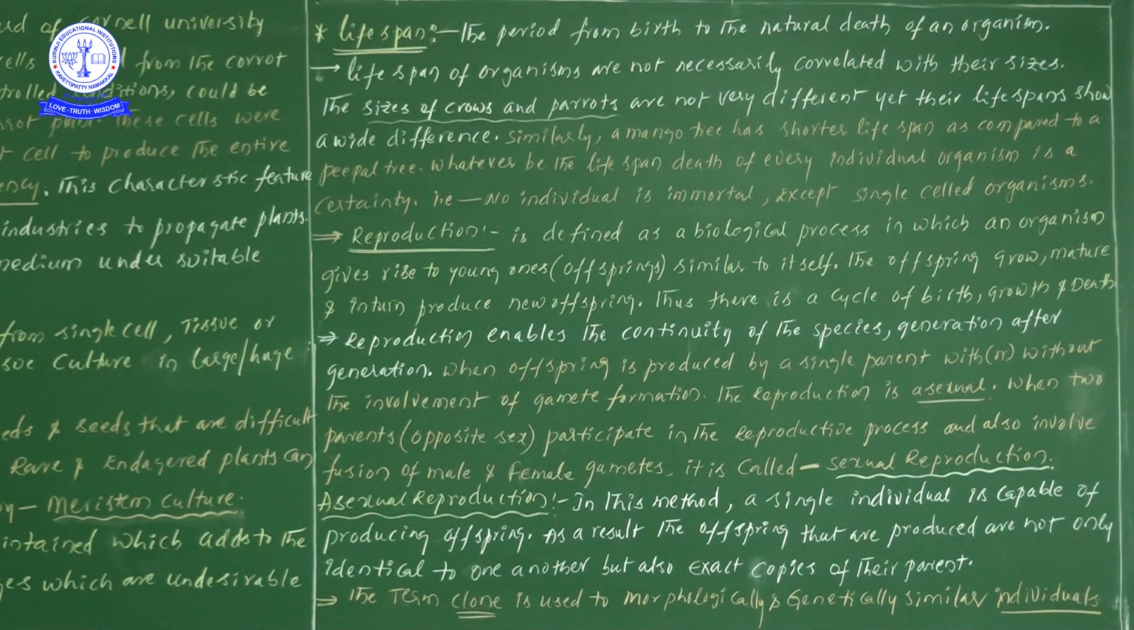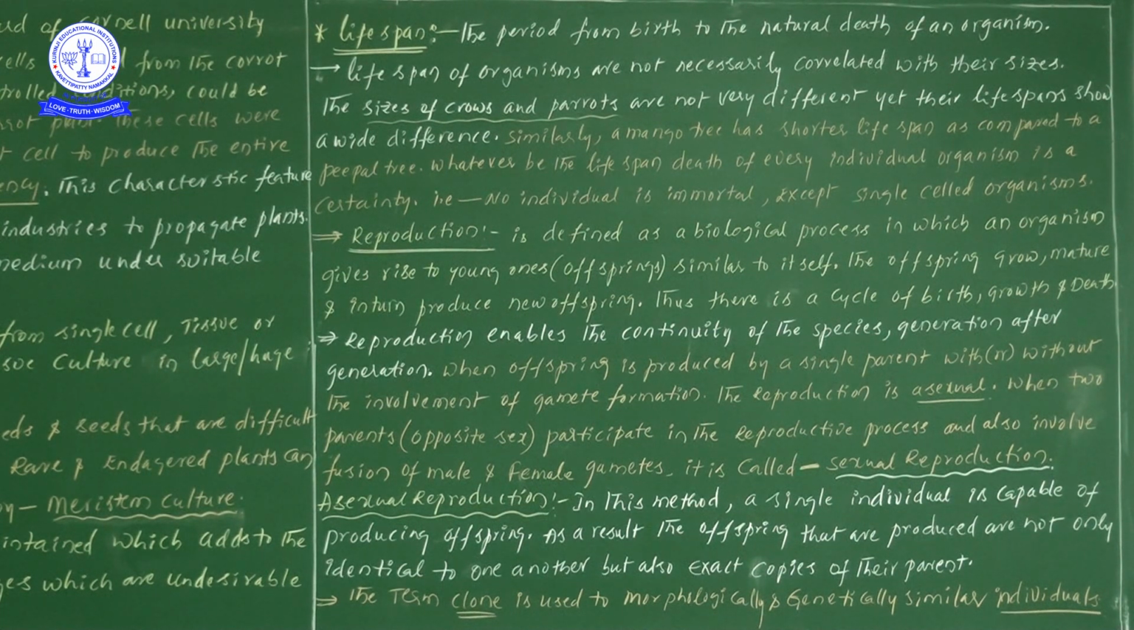Next one, what about? Whatever be the lifespan, death of every individual organism is a certainty. Means here, whatever be the lifespan, death of every individual organism is a certainty. So whatever may be that lifespan, definitely each and every organism must meet one particular phenomenon, that is death. So thereby what is the point we can save in our mind? No individual is immortal.